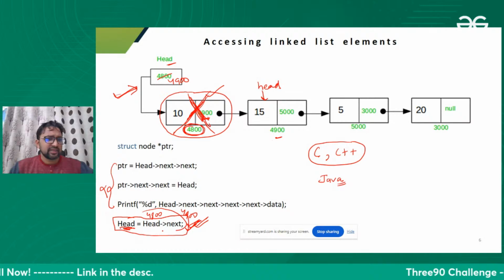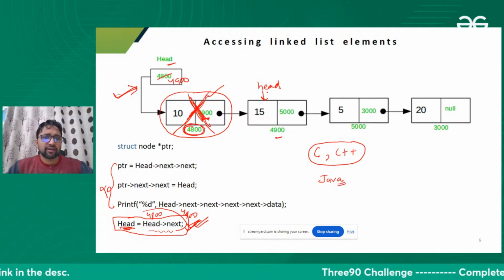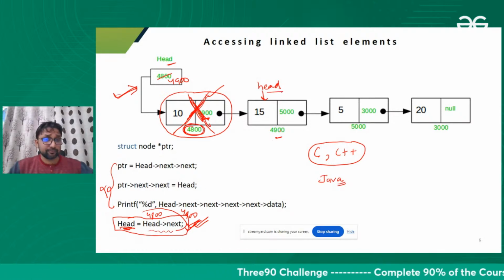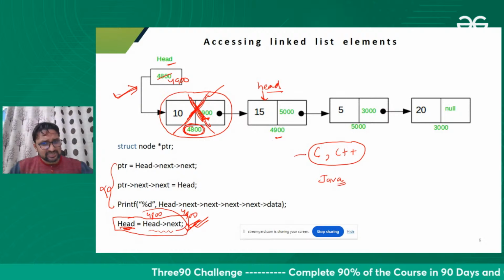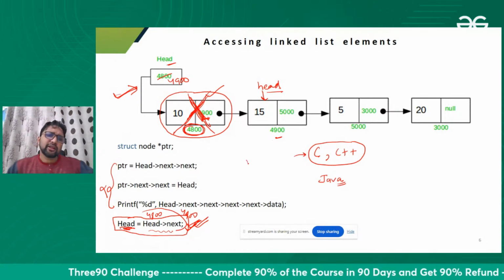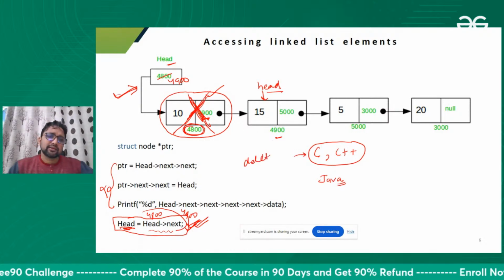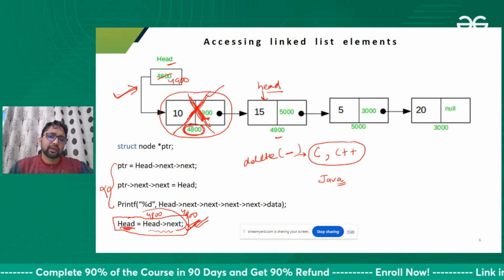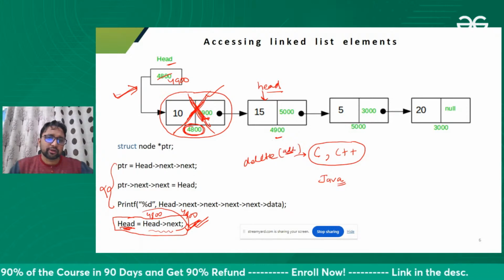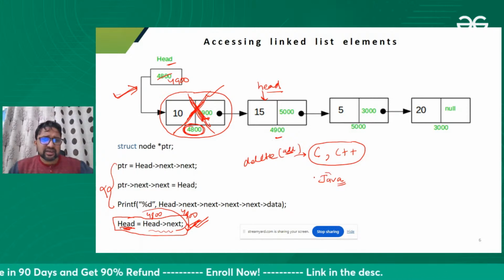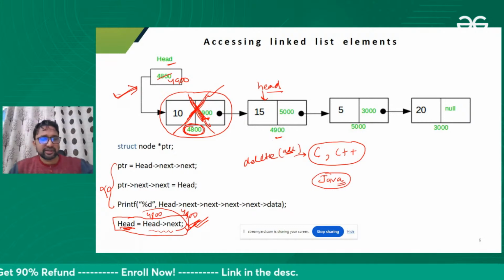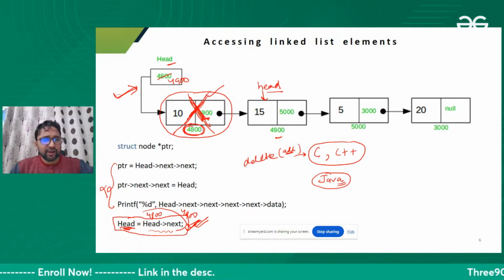So one thing I can say, this is deleting the first node. Our head is pointing to the next node. If you are a C++ programmer, better you delete this from memory, from RAM, by storing the address of this node in a temporary variable. But in Java, we do not need to do that. So simply we are deleting the first node here.